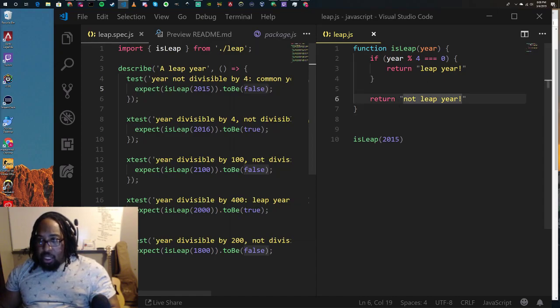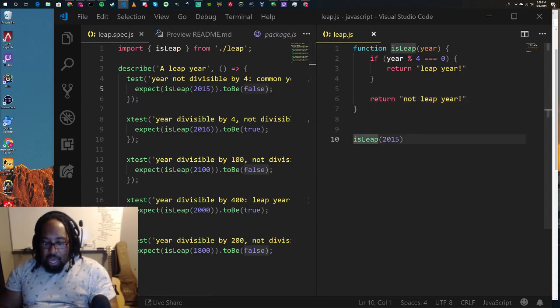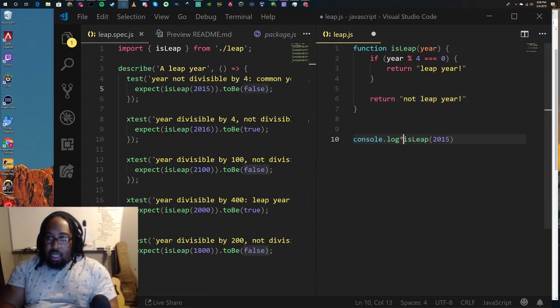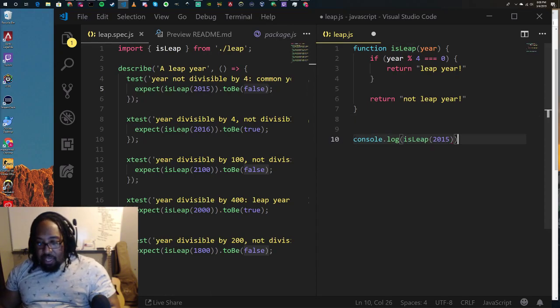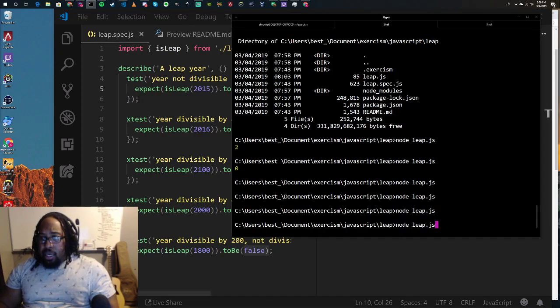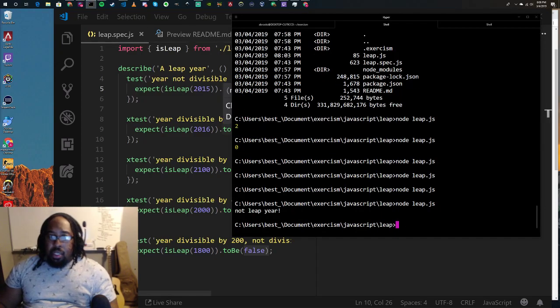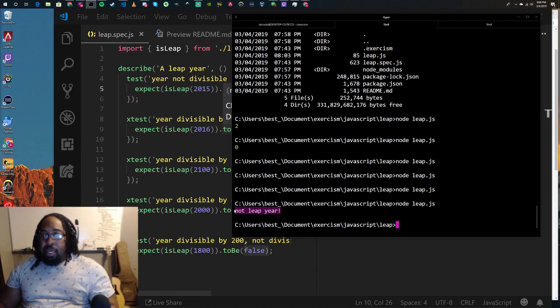Can you not just... Oh. No. I have to console.log this. I have to actually print out the value of this. And what do we got here? Boom. So we know it's not supposed to be a leap year. So we know our logic is right.